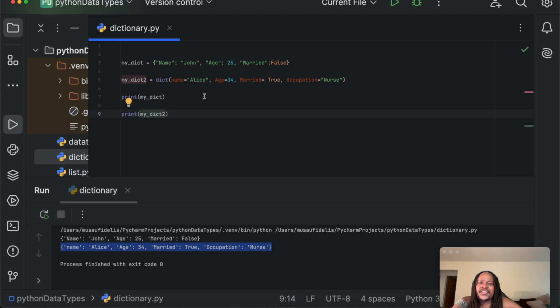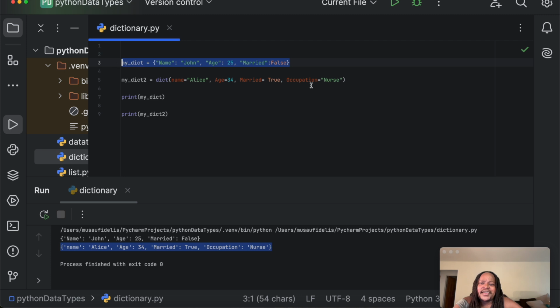Personally, I prefer the first option here, and I like to use the curly braces to create a dictionary because it's just a little bit easier and also a little bit more intuitive, and that's my preference. Anybody can have their own preferences.